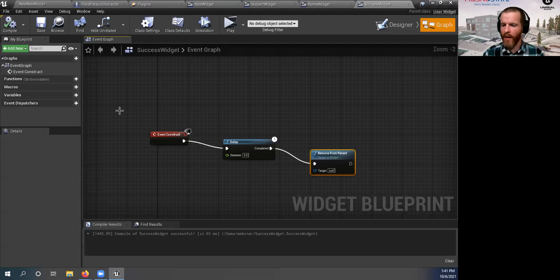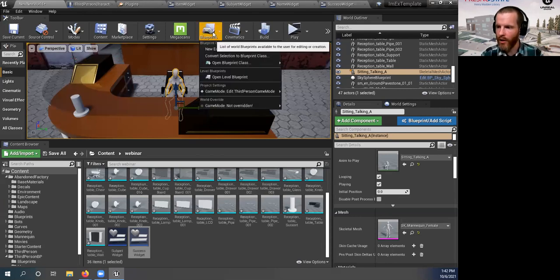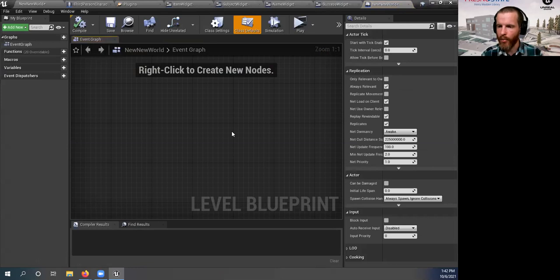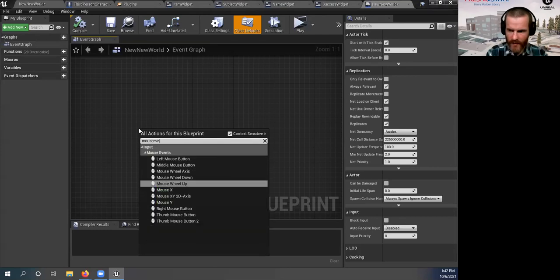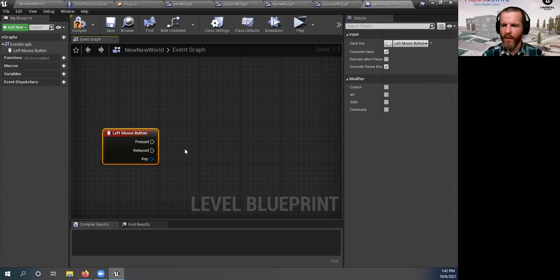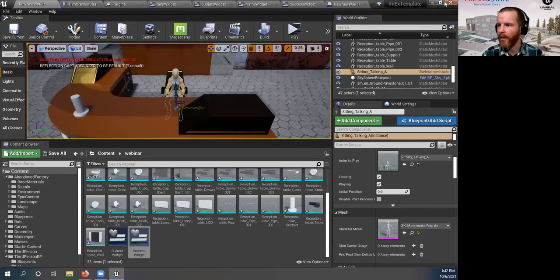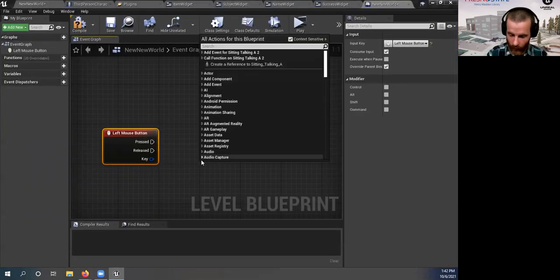We've got a way to capture all of this information, but how do we do the interaction part? How do we get the patron to actually interact? Let's go into another blueprint for the whole level. And what we're going to do here is, let's say a mouse event. When somebody clicks, we want them to click on the librarian here. Click on the librarian. And then we want something to happen.